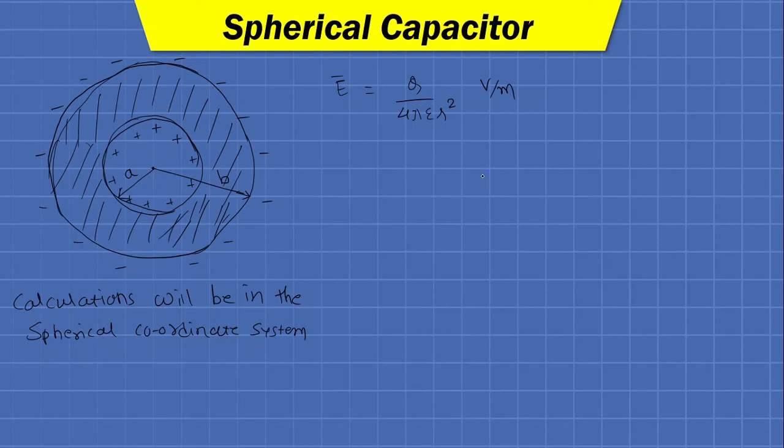So we can write V is equal to negative of the integration from the negative plate to the positive plate of E bar dot dl bar.